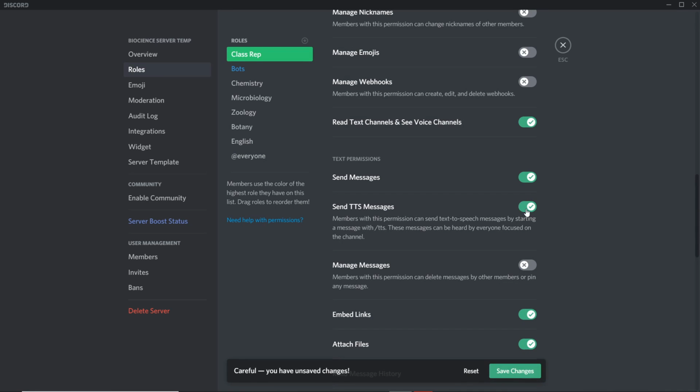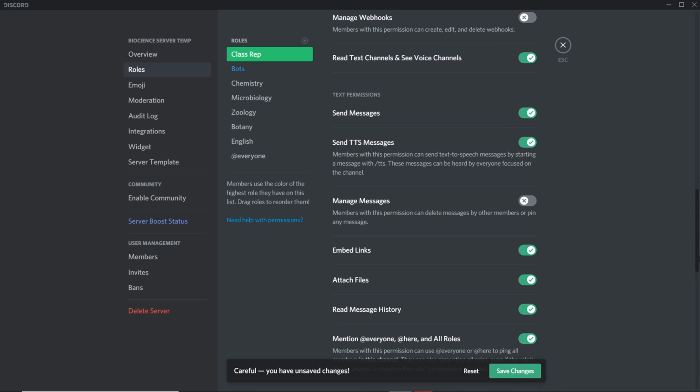Send TTS messages again. You can keep this on. It's the equivalent of sending a voice note, except it's an automated voice. You have to type in /TTS, type your message, and then whenever someone sees it, there's an automated voice that will speak it out. Manage messages again. Do not give this to people. This is more or less an administrator thing. Members with this permission will be able to delete other people's messages, which is not something that you want.